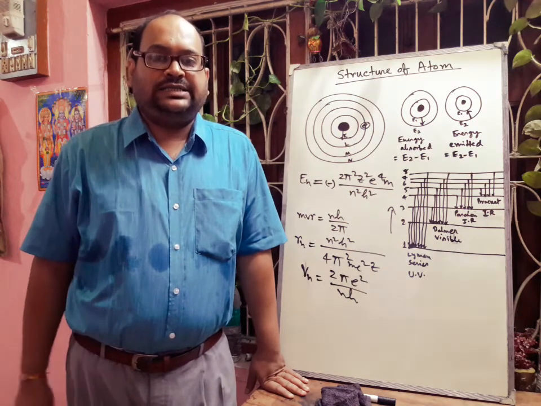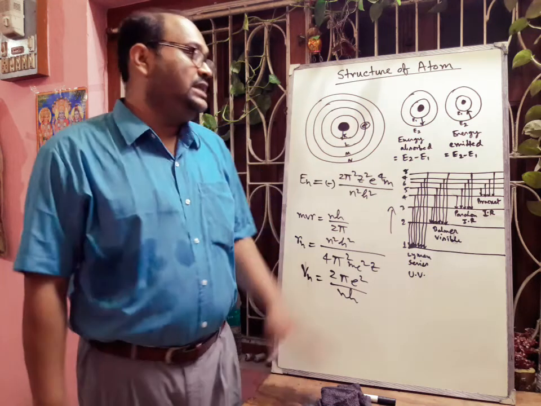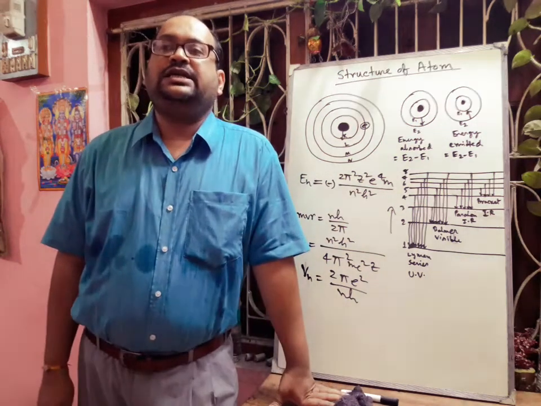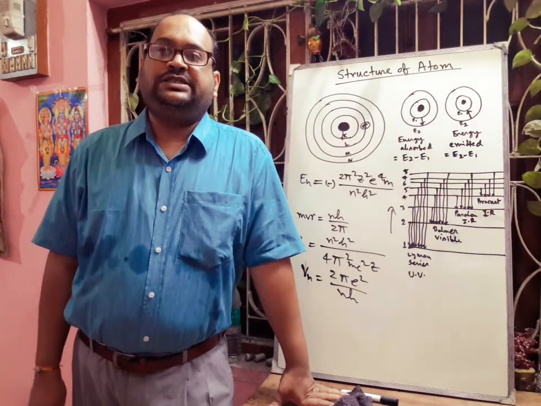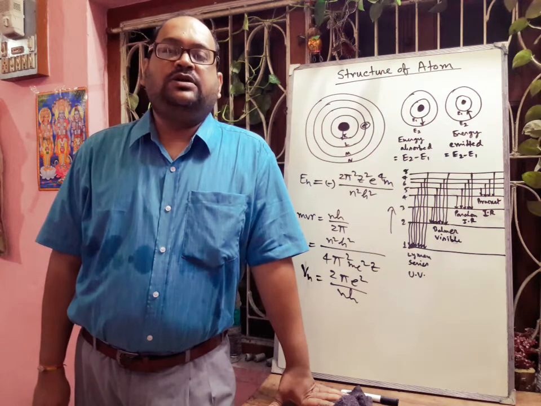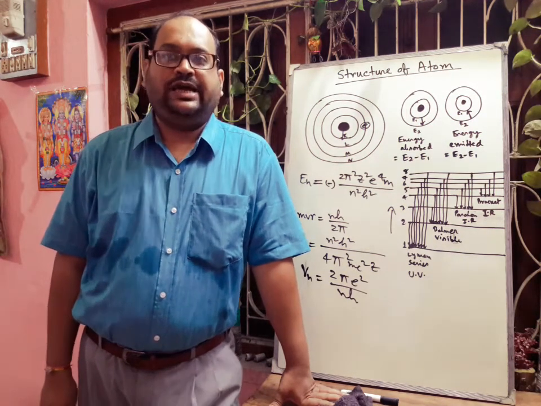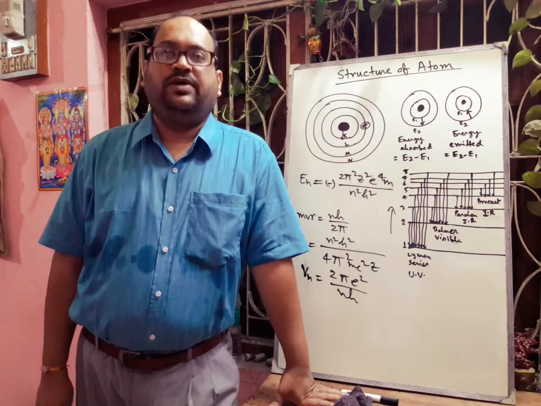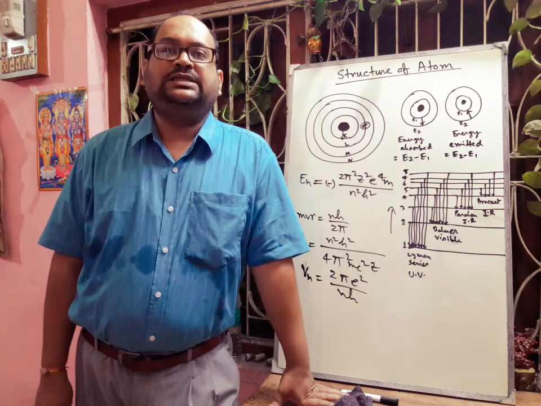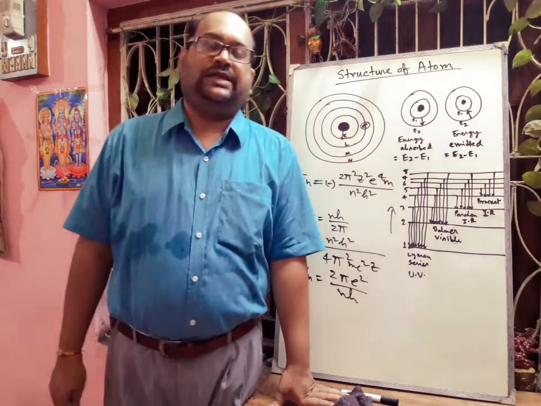However, excited states are always unstable. So at the excited state, the electron jumps back to the ground state level by losing some amount of energy in the form of light or heat, of radiation of suitable wavelength. And this accounts for the spectral lines in the hydrogen spectrum and atomic spectra of other atoms.